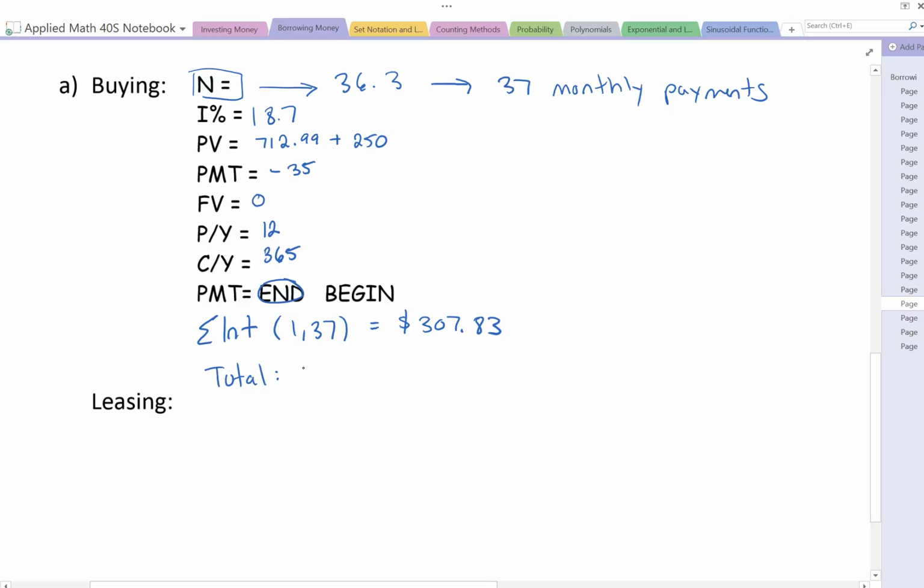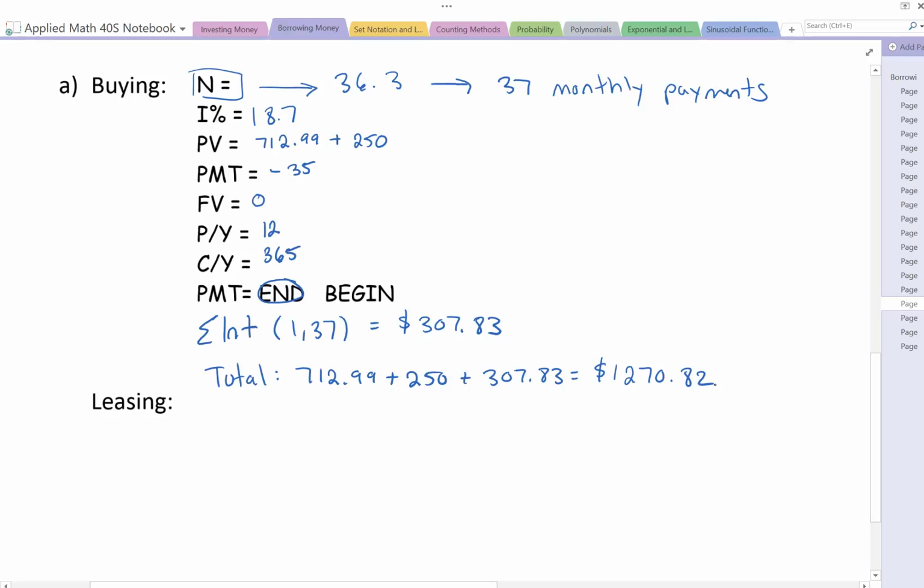this has cost us $712.99 plus $250 plus $307.83 for a total cost of $1,270.82.